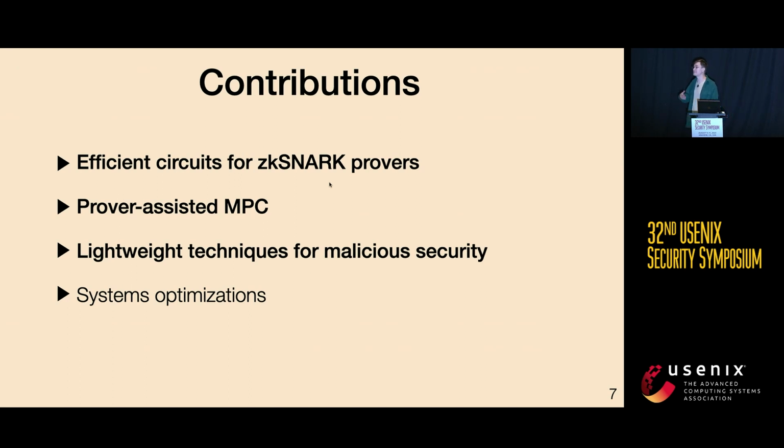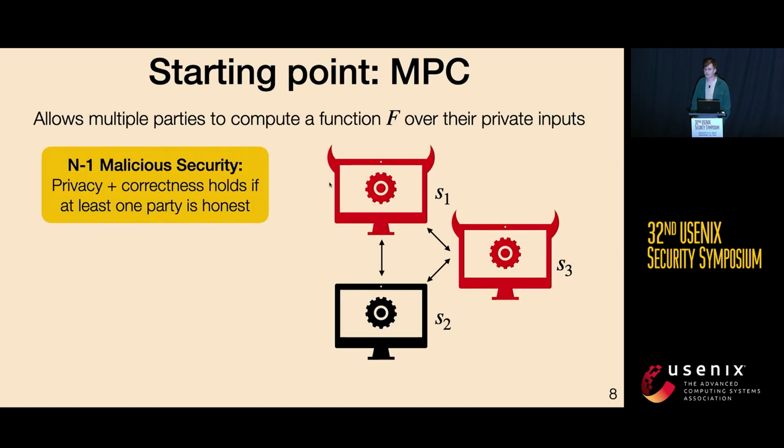I'll then talk about how the setting of delegation can be used to speed up MPC, and then we'll present some new lightweight techniques for malicious security. And the starting point for all of these things is multi-party computation, or MPC. MPC allows multiple parties to compute a function f over their private inputs. And in this work, we're interested in n-1 malicious security, which informally states that privacy and correctness of our computation holds if at least one party is honest.